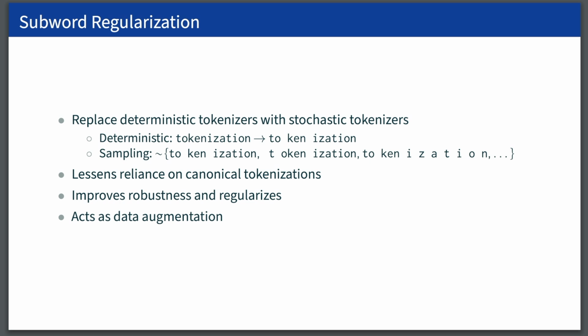We want to sample from different possible tokenizations during training in order to break the reliance on a single canonical tokenization of a given input, regularize and improve the robustness of the model, and get some data augmentation for free. Subword regularization has been consistently shown to dramatically improve translation modeling quality.